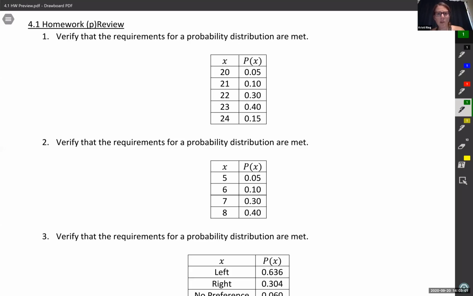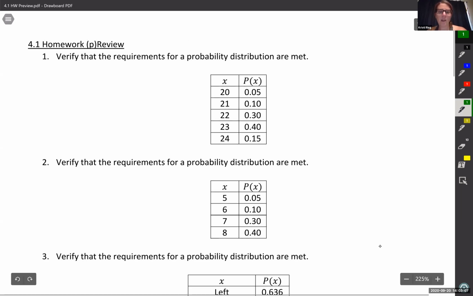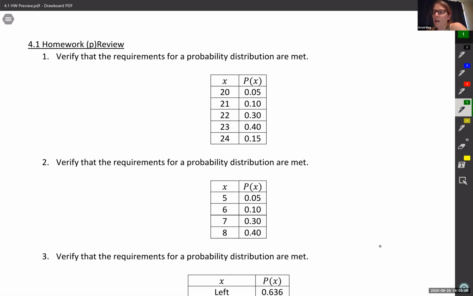All right, so this is just a real quick update on the 4.1 homework. Not really an update, just to make sure you have all your ducks in a row before you start the homework. You should have already done this worksheet, and you should just be here to check your answers. If you haven't done this worksheet already, then hop off, go do it, and then come back when you have it. Okay. So first up, it says verify that all the requirements for a probability distribution are met.